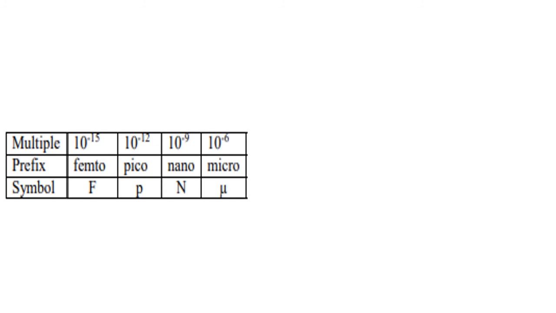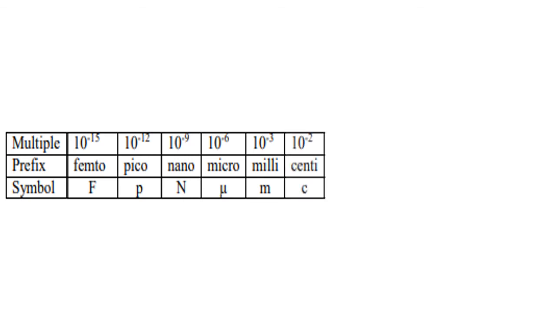The multiple 10 to the power minus 6 has prefix micro denoted by mu. The multiple 10 to the power minus 3 has prefix milli denoted by small m.